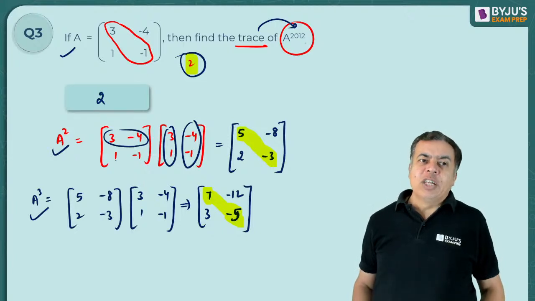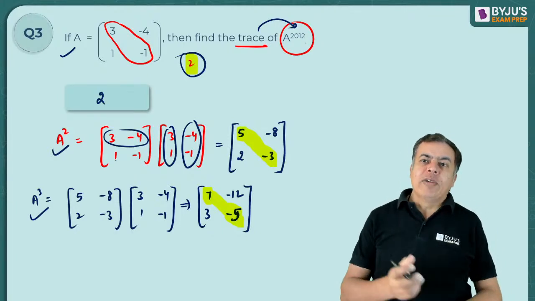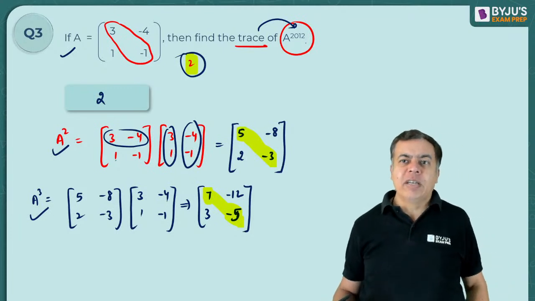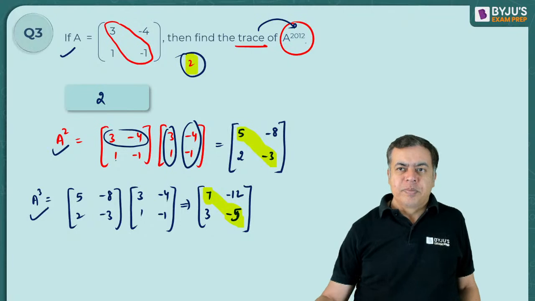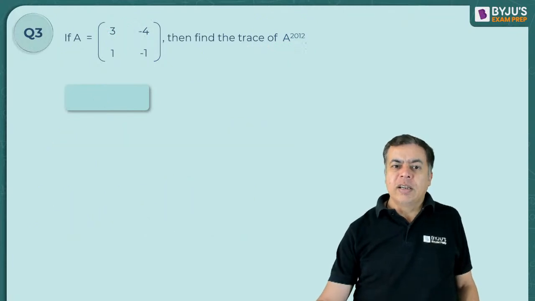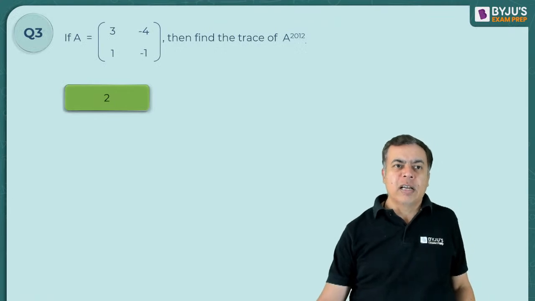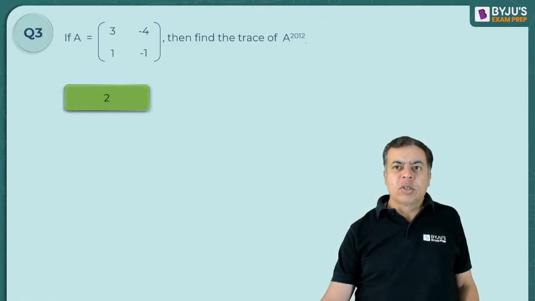So A raised to power 2012 also I will get the trace 2 only. Trace is the sum of the diagonal elements. So let's move to the next one, and the answer here should be 2. Yes, 2 is the correct answer. So let's move to the next question.